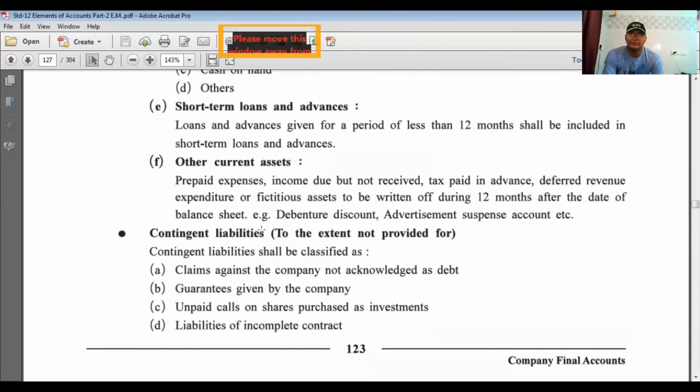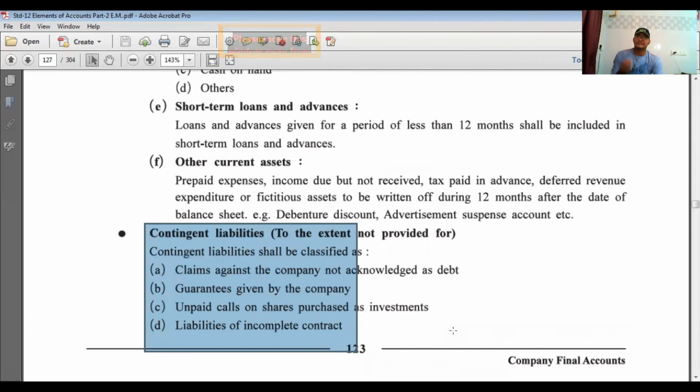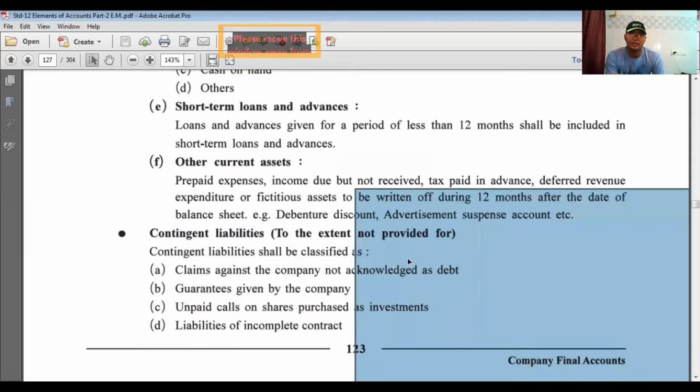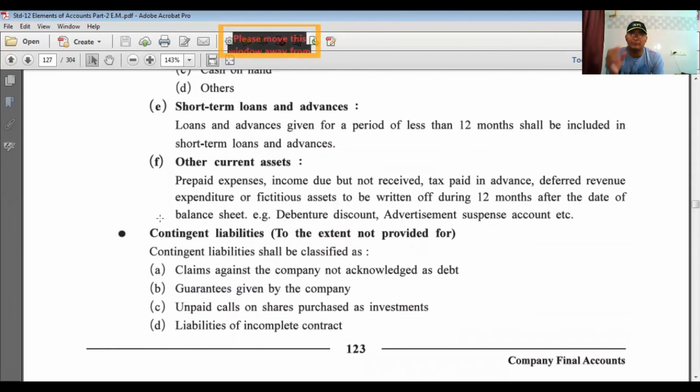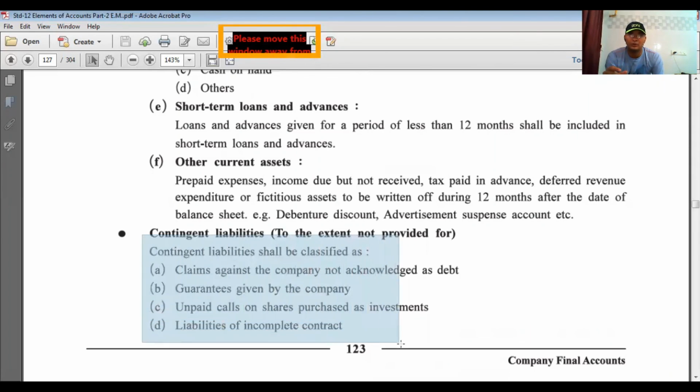Contingent liability is an item which is not covered in the balance sheet. But after completing the balance sheet, as a note to accounts, we have to show this contingent liability. So it is not part of the balance sheet items, but after completing the balance sheet, it is part of the notes to accounts where we have to record these transactions.